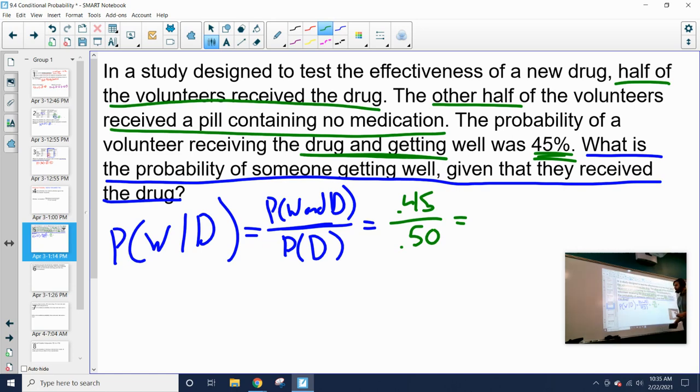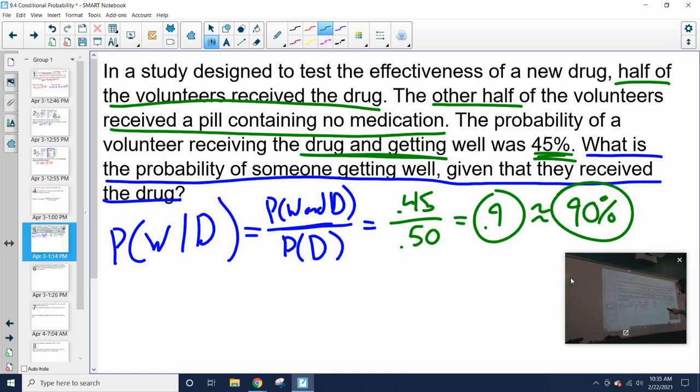So we have our probability of getting well and receiving the drug as 0.45, divided by our probability of receiving the drug, which was 0.50. So we can do 0.45 divided by 0.50, and we would get 0.9, it is equal to 90%. So there's a 90% probability that if you receive the drug, you also got well, which is a pretty good chance.